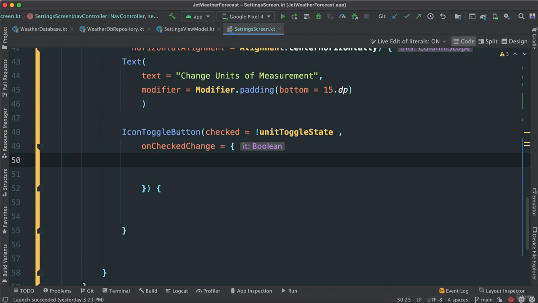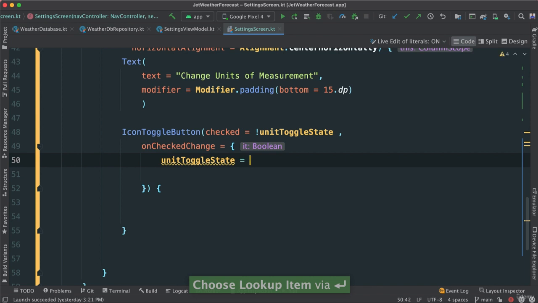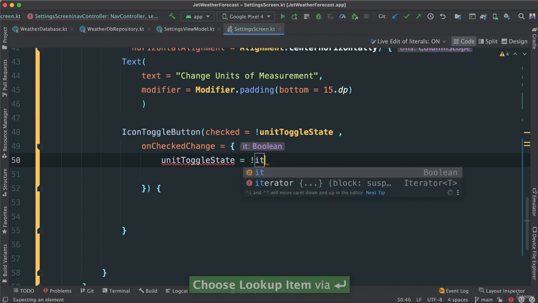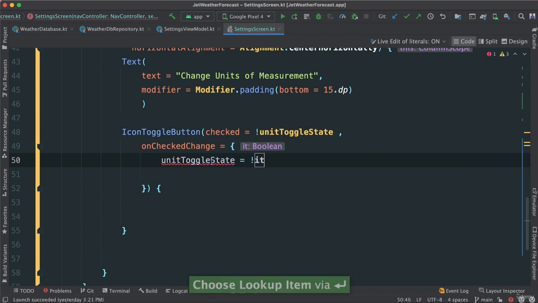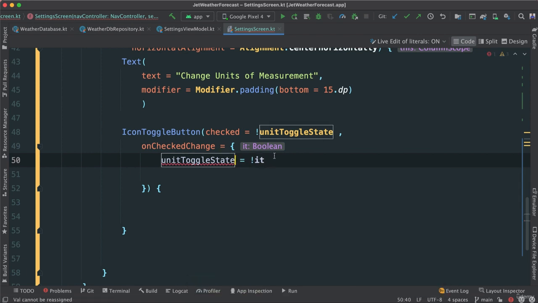So first, actually, I'm going to say unit toggle state. I'm going to set that to the opposite of it, right? So toggling back and forth. So unit toggle state. Let's say, why doesn't it like it? I changed to var, right? Because we're changing it, it's fine.